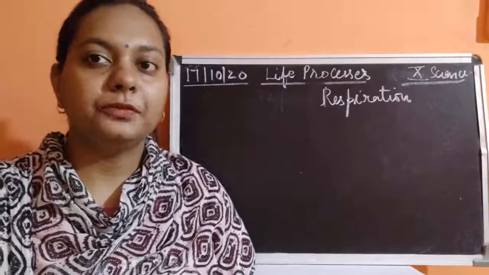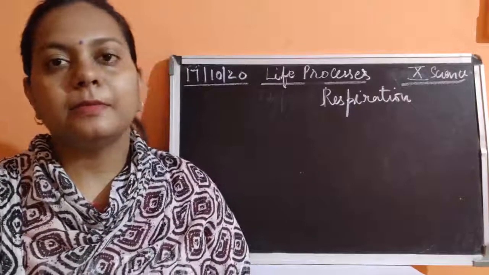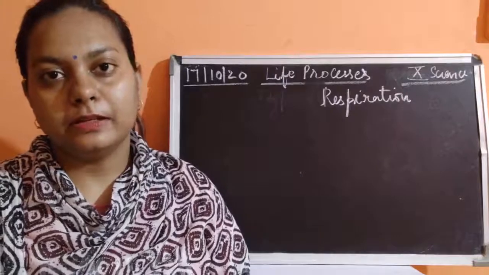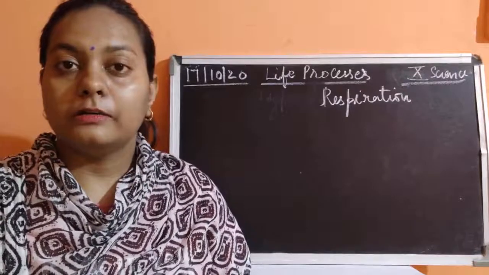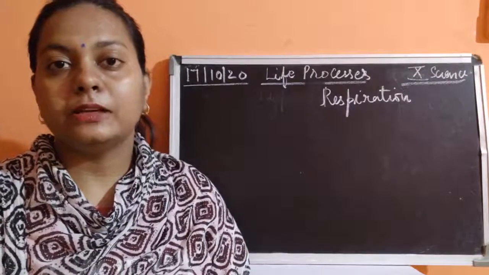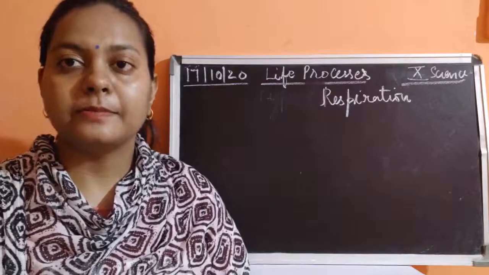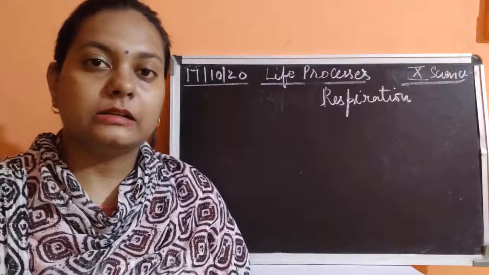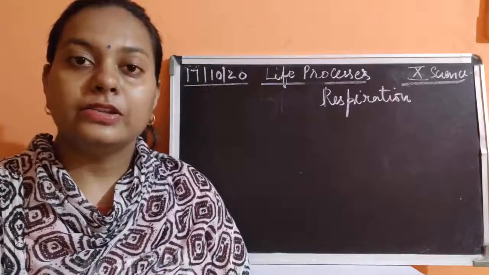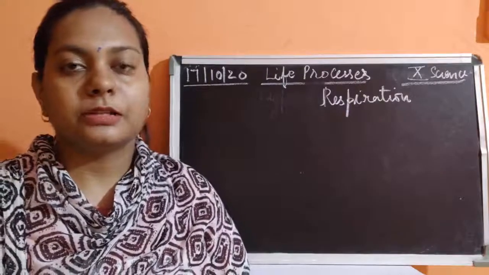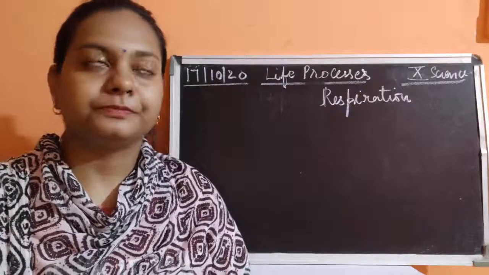Now how is that food taken up? The food is taken up by various steps, where we have seen that the basic holozoic mode of nutrition is dependent upon some basic steps. These steps are ingestion, digestion, absorption, assimilation and egestion.